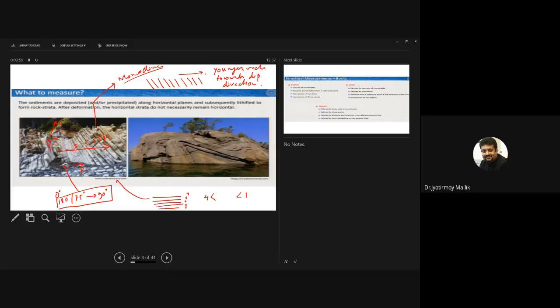Now let us look at the second picture. What are you observing in the second picture? Can you see some layers? And what has happened to the layers? First of all, tell me whether you are looking at a plan view or a profile view. It's a profile view, right? Hello, are you there, everyone? Yes, sir. So you are looking at a profile view.